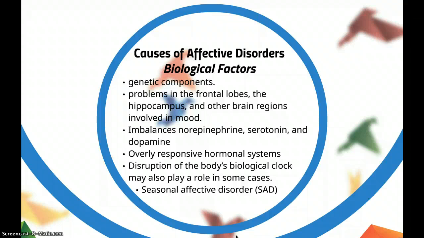Twin and family studies suggest that mood disorders, especially bipolar disorder, have genetic components. Possible causes of mood disorders may be problems in the frontal lobes, the hippocampus, and other brain regions involved in mood. Imbalances of several neurotransmitter systems, especially norepinephrine, serotonin, and dopamine, may be important. Hormonal systems that respond to stressors appear to be overly responsive in depressed people. This may explain the observed link between depression and stressful events.